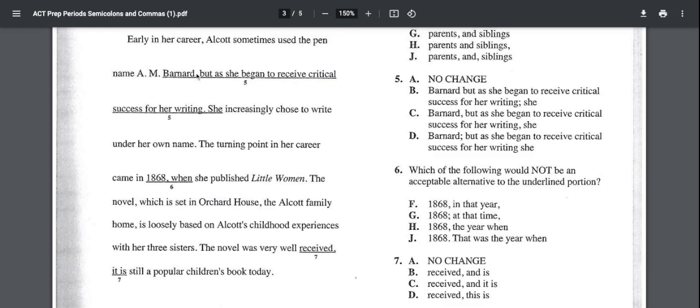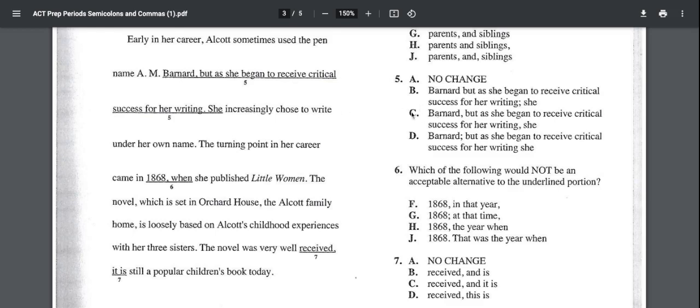All right, so I'm looking up here and I know but is a conjunction, so in order for this to be correct, I need a complete sentence on both sides. I know this is a complete sentence. Alcott sometimes used the pen name A.M. Bernard, but this, as she began to receive critical success for her writing, is not a complete sentence. If this were a comma, then we would be on the way to, because then we have she increasingly chose to write under her own name. That is a complete thought.